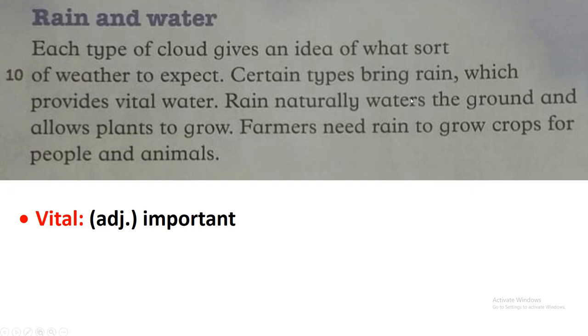Certain types bring rain, which provides vital water. Vital here means important, okay? So rain gives us important water. And we mentioned before, water is very, very important. Rain naturally waters the ground and allows plants to grow. Farmers need rain to grow crops for people and animals.